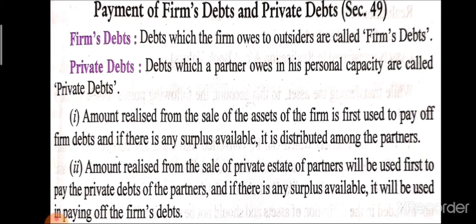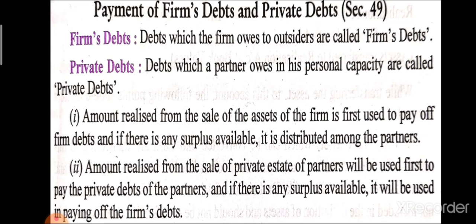The amount released from the sale of the assets of the firm is first used to pay off the firm's debt. It means that if a business sells its assets and earns money, that money is used for paying the firm's debt. After that, if there is any surplus, it can be distributed among the partners.